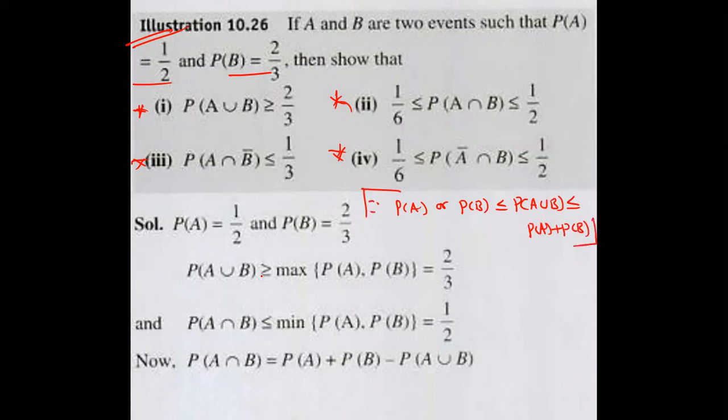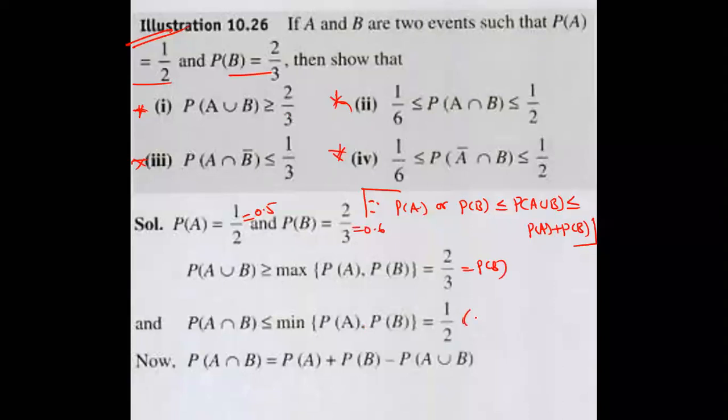So P of A union B is always greater than or equal to the maximum of P of A or P of B. What is the maximum value? So this is 0.5. This is 0.6. That is why P of B you are taking. Fine. That is the proof. Now, P of A intersection B is always less than or equal to the minimum of P of A comma P of B. Why?